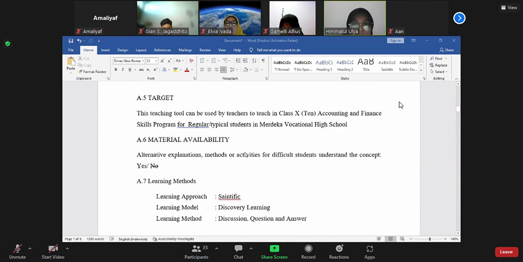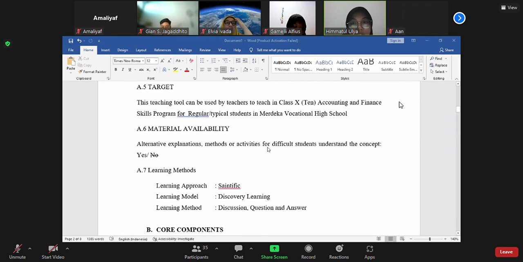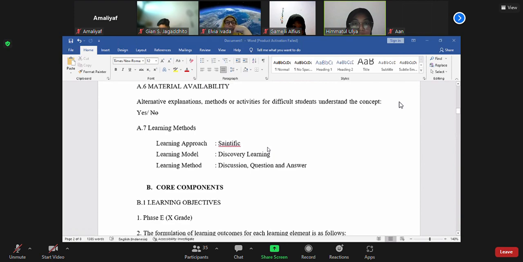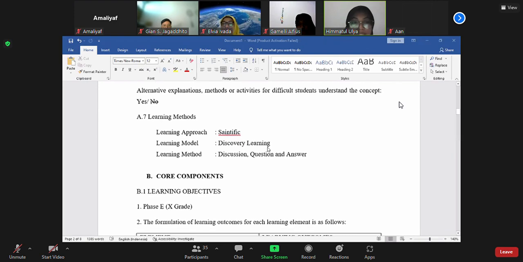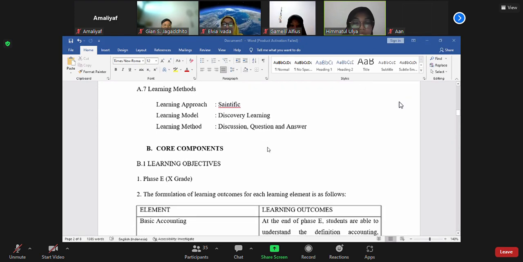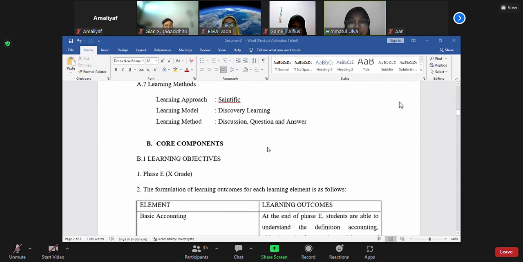A5, target: this teaching tool can be used by teachers to teach class 10 in the accounting and finance skill program for regular or typical students in Merdeka Vocational High School. Material availability, alternative explanation, method or activities for students who find the concept difficult to understand: yes. A7, learning method: the learning approach is scientific. Learning model: discovery learning. Learning method: discussion, question and answer.